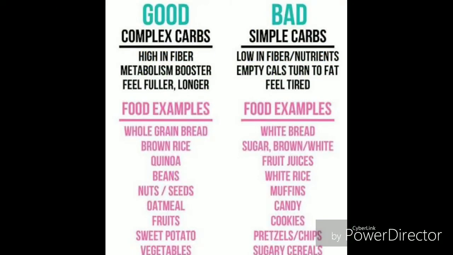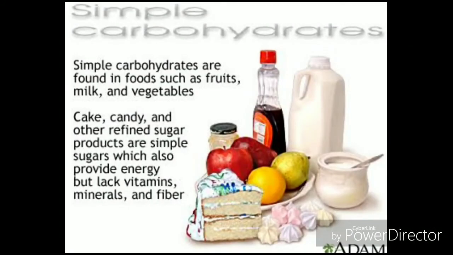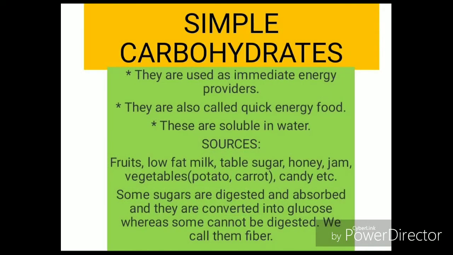Sources of simple carbohydrates: fruits, low-fat milk, table sugar, honey, jam, vegetables, potato, carrot, candy, etc. Some sugars are digested and absorbed and converted into glucose, whereas some cannot be digested. We call them fiber.